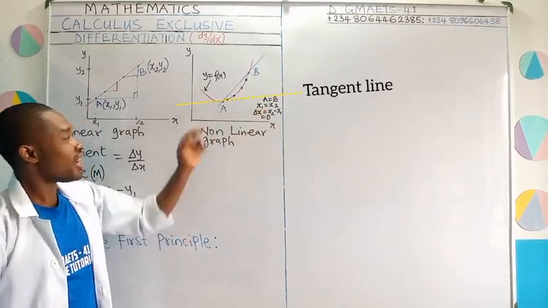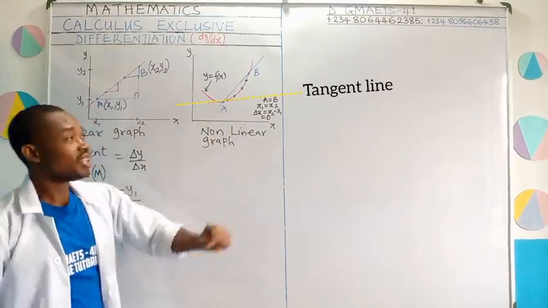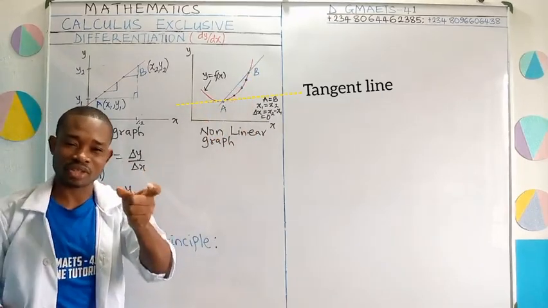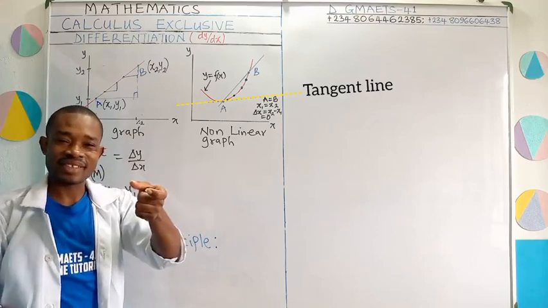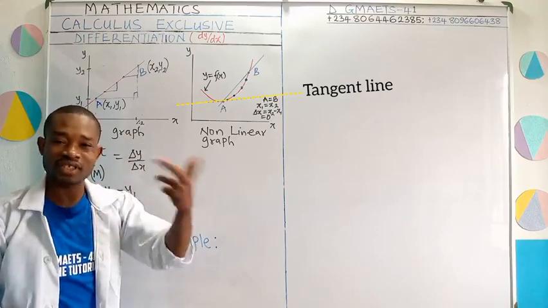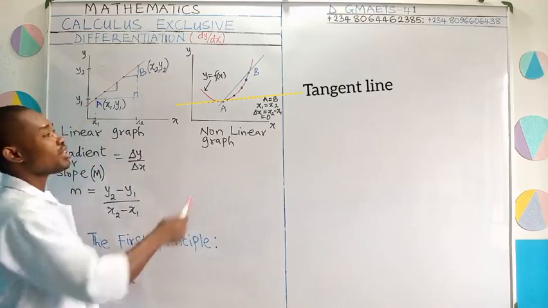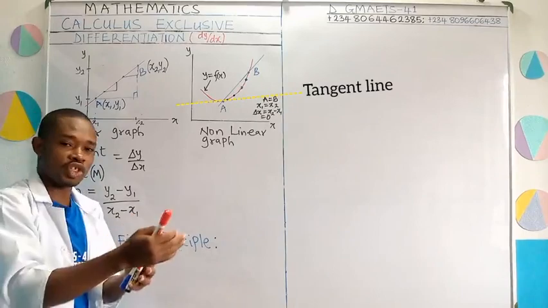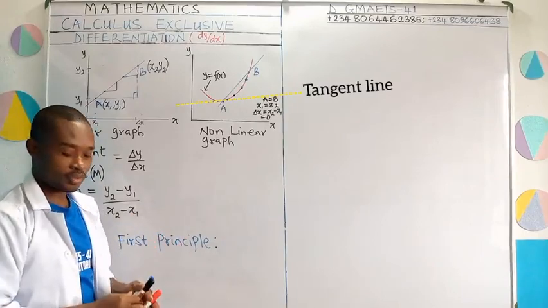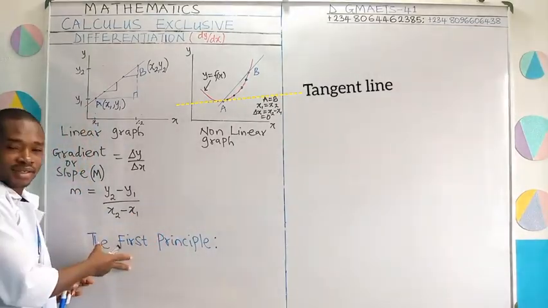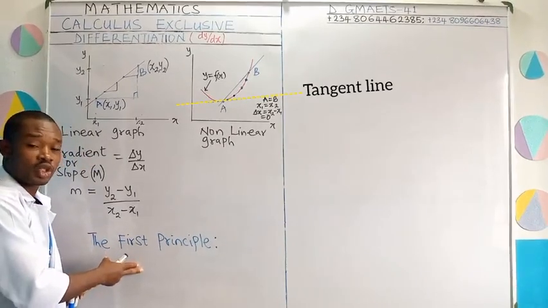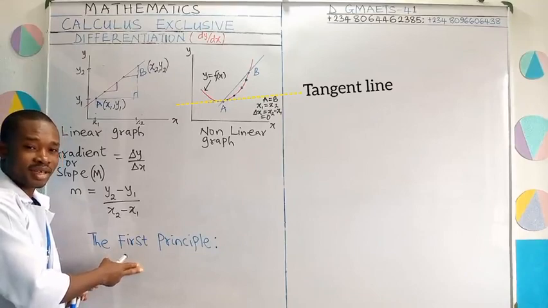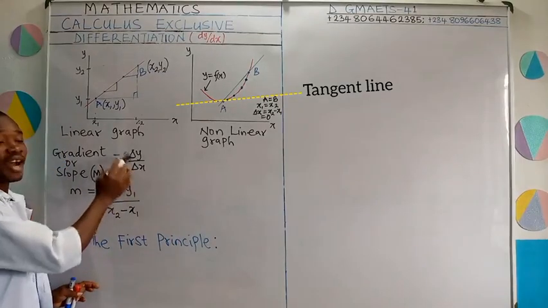Is that not so? And to get that tangent line, I have told you that one of the points will have to approach the other one so that you get a better approximation. You get a better line that can represent what you're trying to study, called a tangent. And for that to happen, it means there will be change in x. And of course, if x is changing, y will also do what? Change. So I'm going to say that let there be a change in x, which will cause a corresponding change in y. And we're going to use delta x and delta y to represent them, just like I have this.